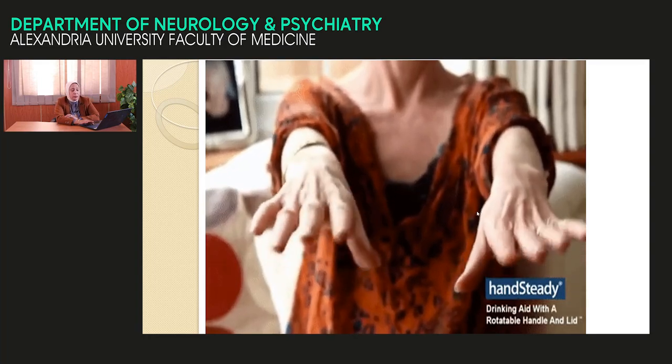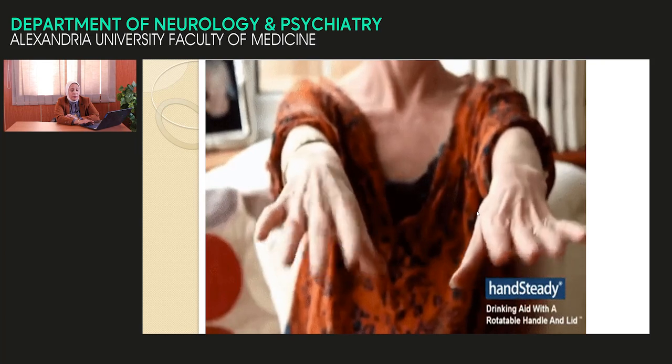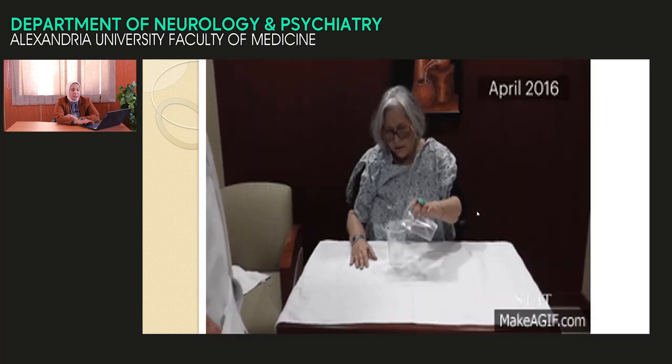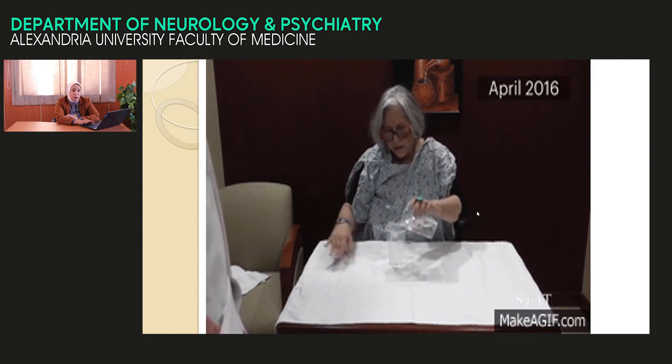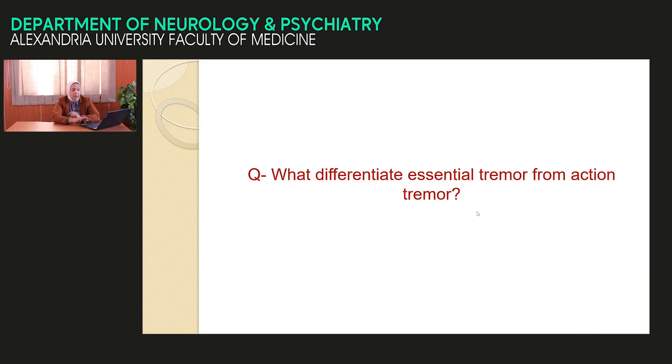Examine postural tremor. This is an older age female. When we ask her to outstretch the arm, we find this tremor. And this is action tremor. Look at the jaw, look at the mouth, look at the hand. There is action tremor. When we examine this woman, we find normal tone, no bradykinesia, so it is not Parkinson. It is essential tremor. How to differentiate between essential tremor and action tremor? Now we can differentiate.